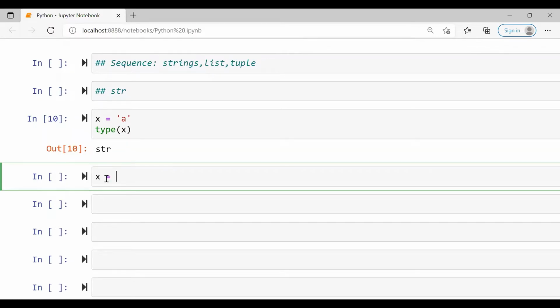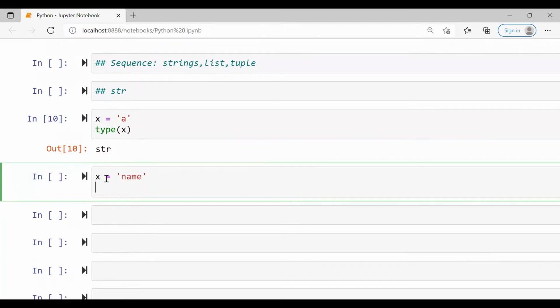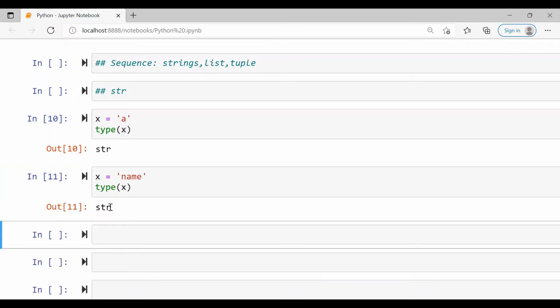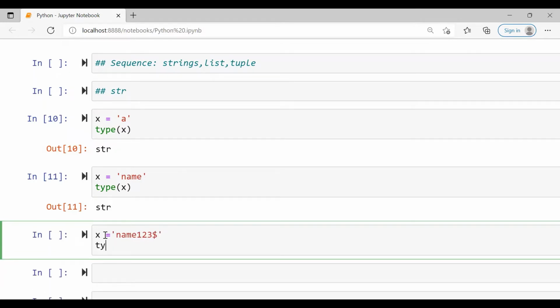Now I'll consider a group of characters, like name. Then check again the type of x. So this is also a string. Now we'll take the combination of characters and digits, like name123$. Then check the type of x.